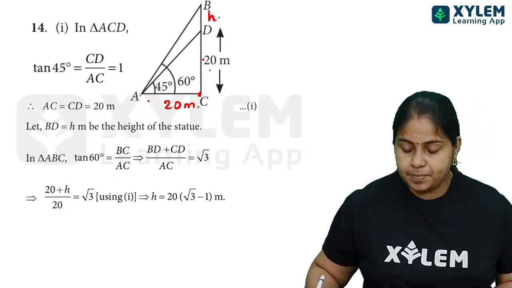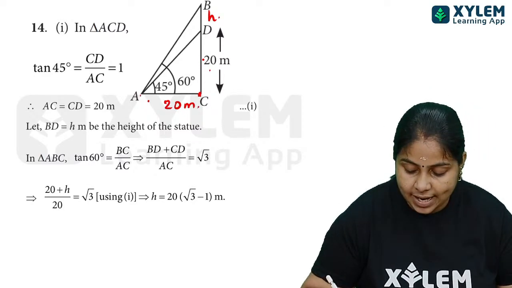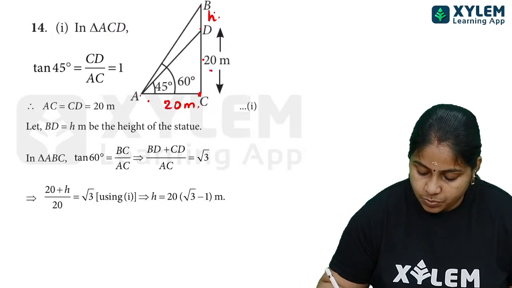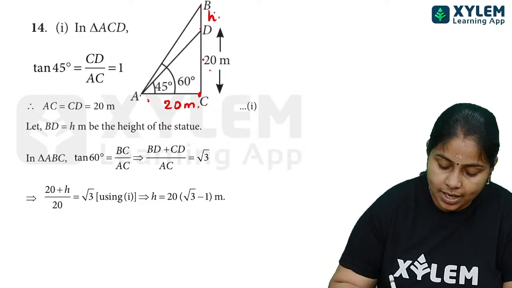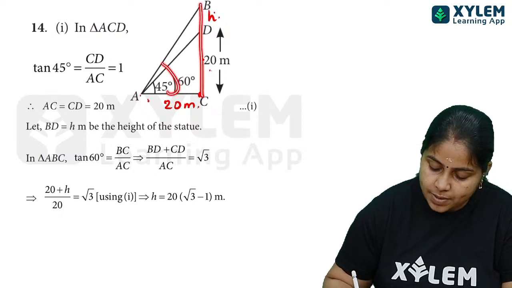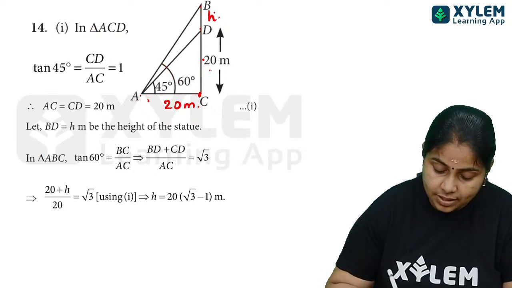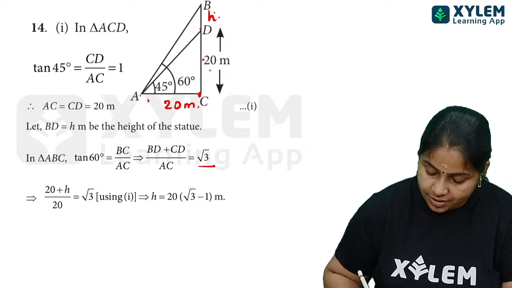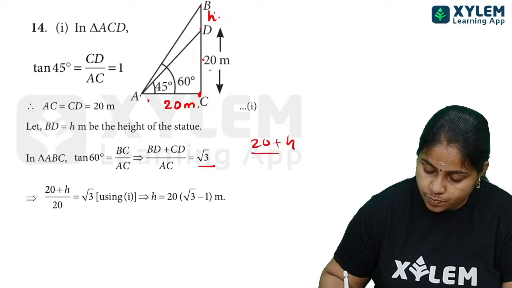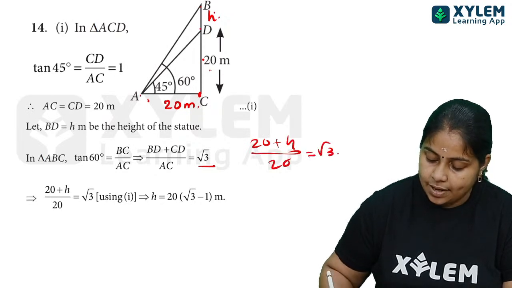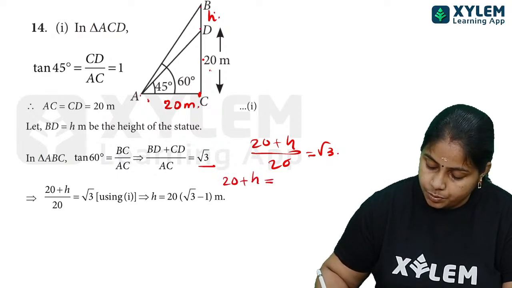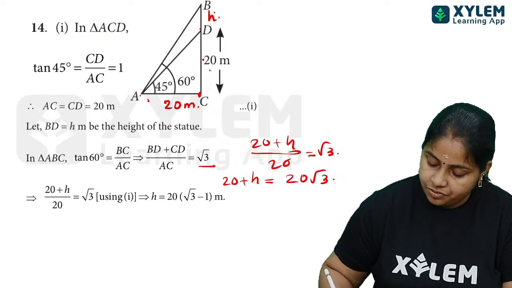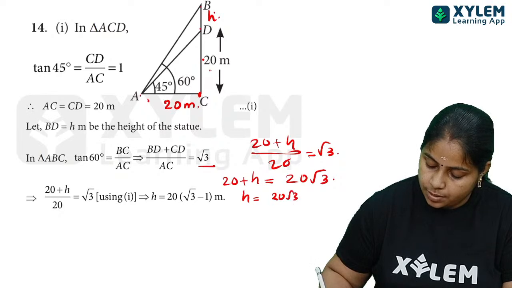And from here we must find out tan 60. What do we need? We need h, right? So to get h, h plus 20 divided by 20 is equal to tan 60. Okay, tan 60 is this by this, which is given here, the value of tan 60 is √3. And from here we will be getting 20 plus h by 20 is equal to √3. After substituting, 20 plus h is equal to 20√3, and from here h is equal to 20√3 minus 20. So we get 20 into (√3 minus 1).